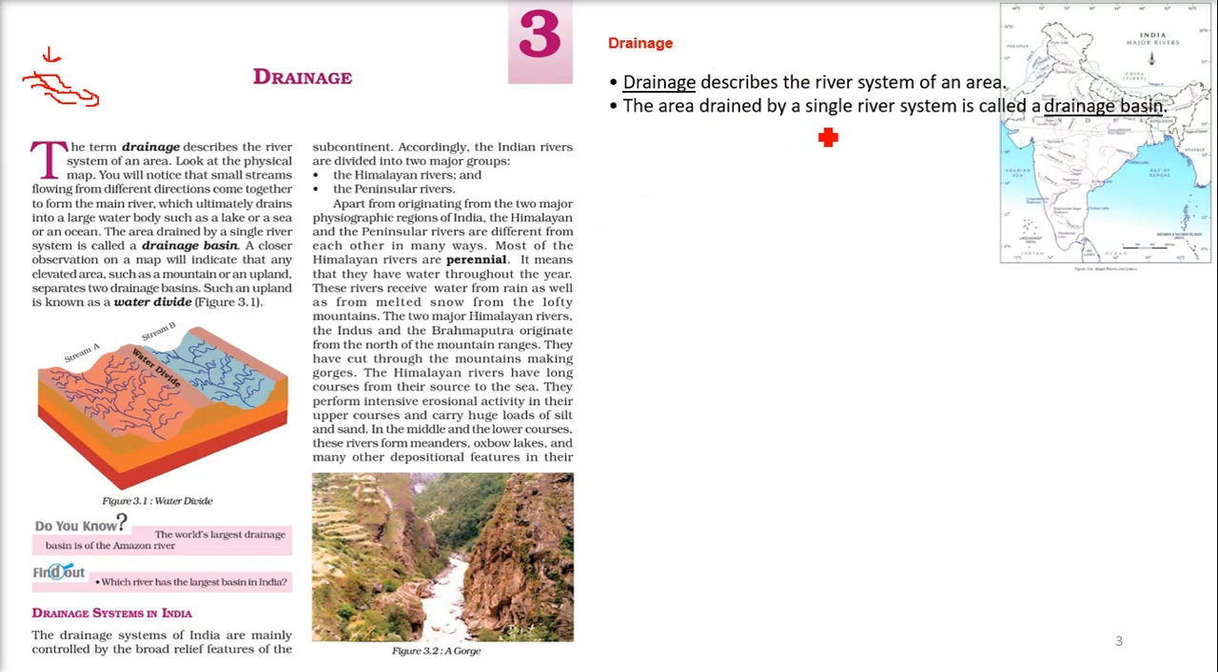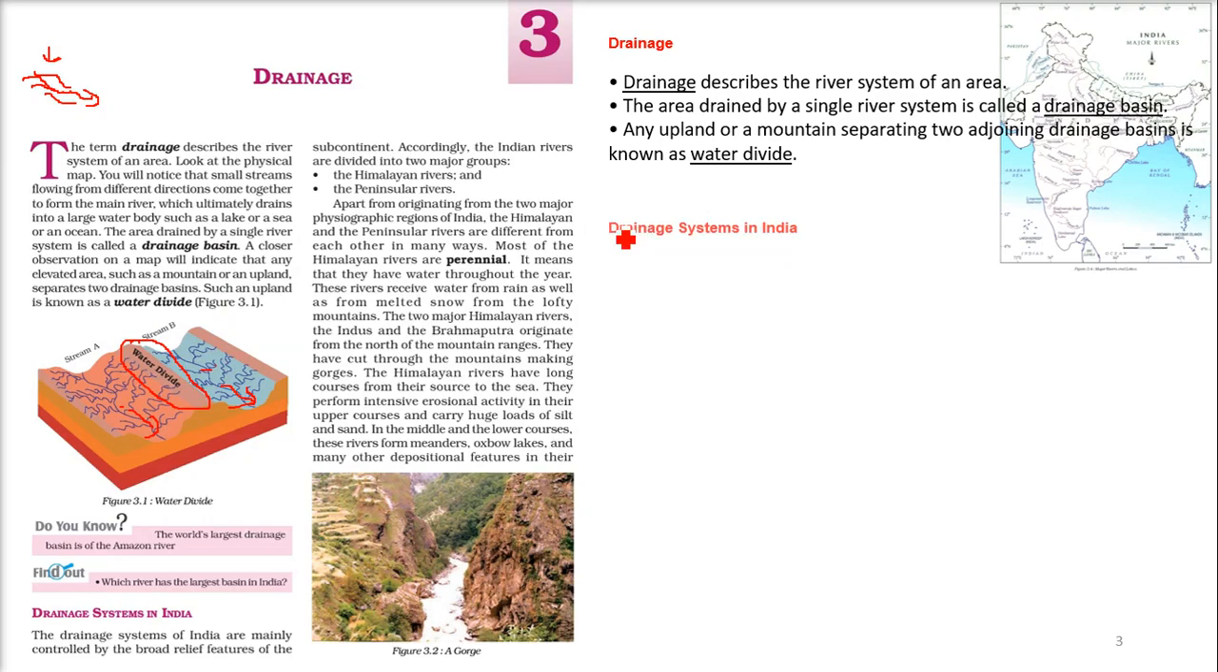The area drained by a single river system is called a drainage basin. Any upland or a mountain separating two adjoining drainage basins is known as a water divide. So this is a drainage basin. This is also a drainage basin. So we have a place which is quite higher than these two regions, and this is called a water divide.